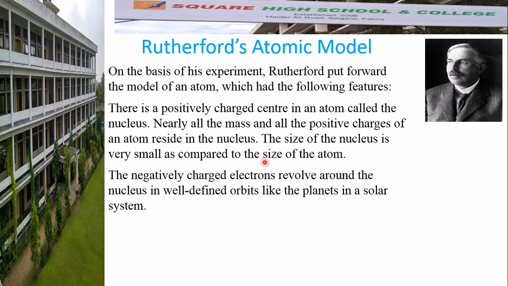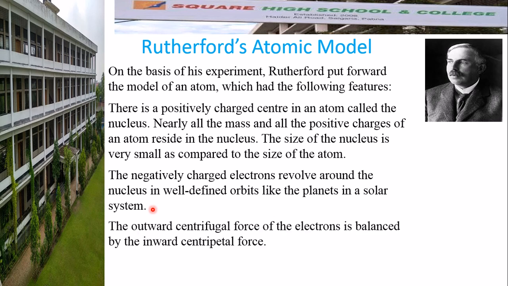The negatively charged electrons revolve around the nucleus in well-defined orbits like the planets in a solar system. And he also said that the outward centrifugal force, that means when a charged body is moving, it has an outward force called centrifugal force.